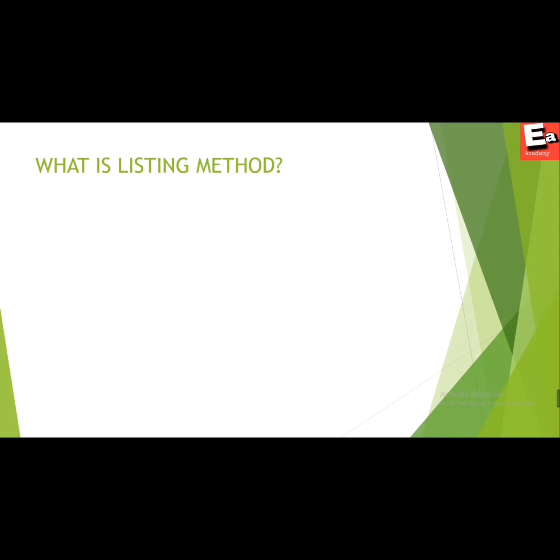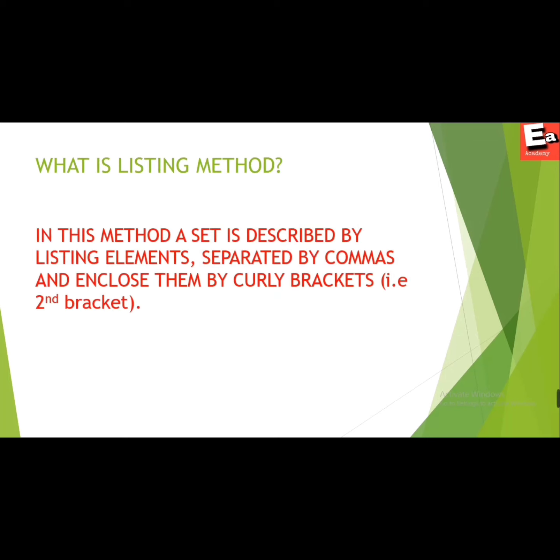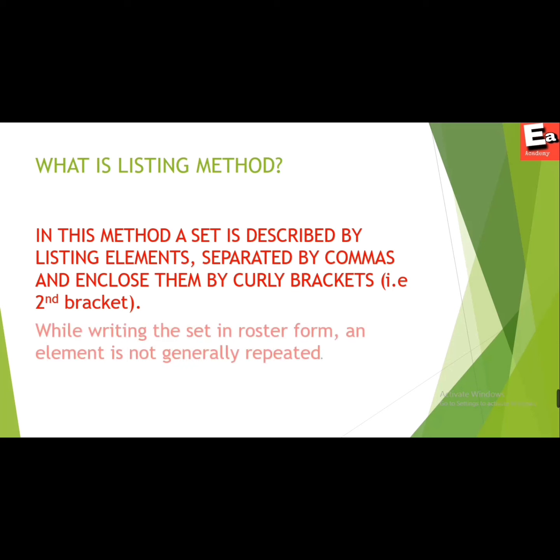Now what is the listing method? In this method, a set is described by listing elements separated by commas and enclosing them in curly brackets, the curly bracket meaning second bracket. While writing a set in roster form, an element is not generally repeated. Now we will take some examples to explain the listing method or roster method.